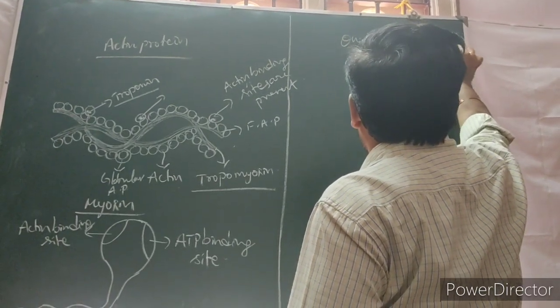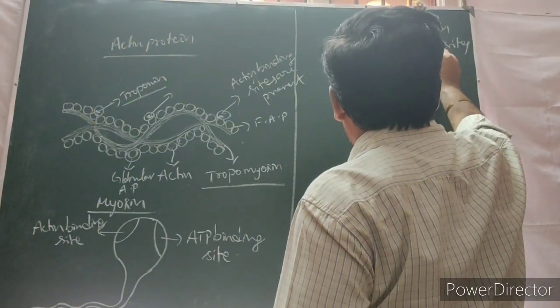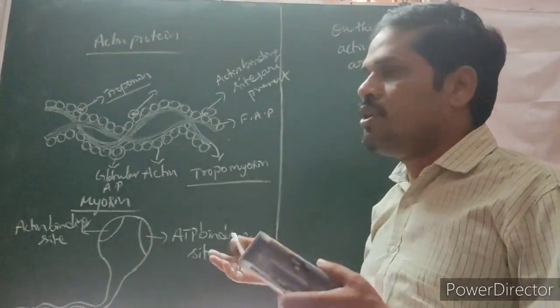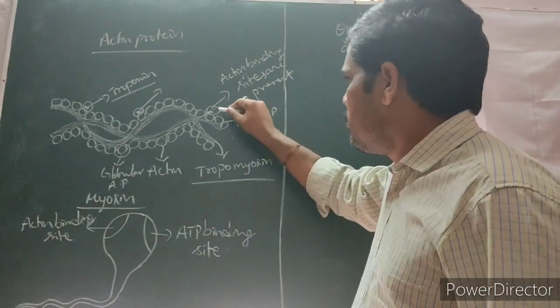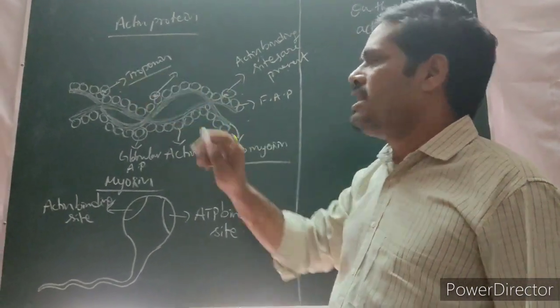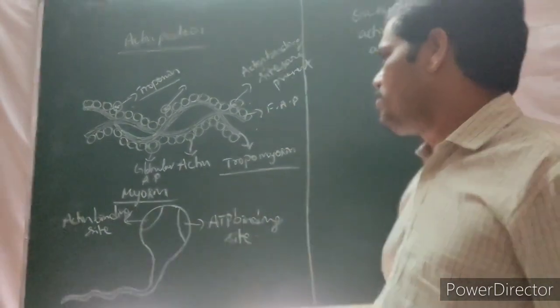What is the meaning of that? The actin is going to be bound to the myosin. Those binding sites are present on the troponin at regular intervals of distance. That is the importance of actin protein.